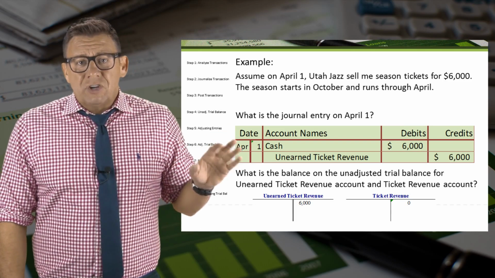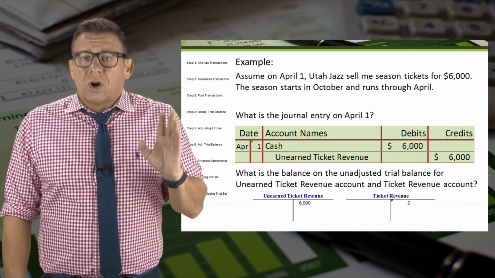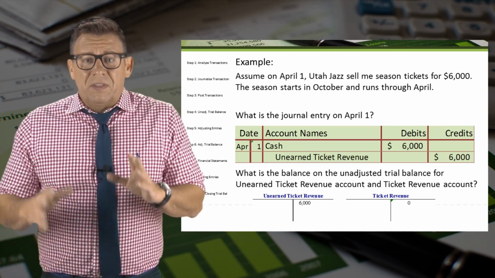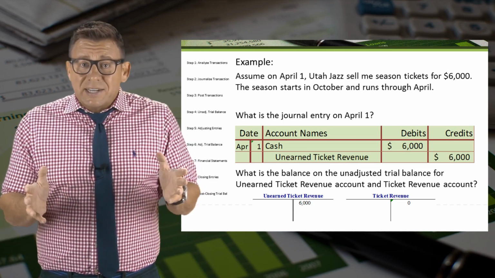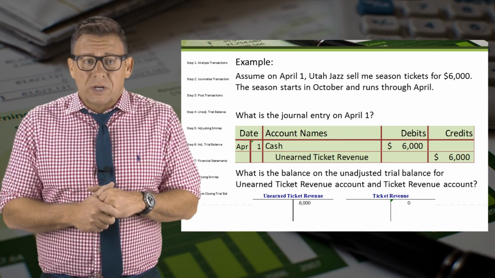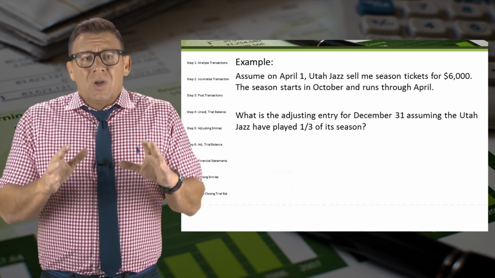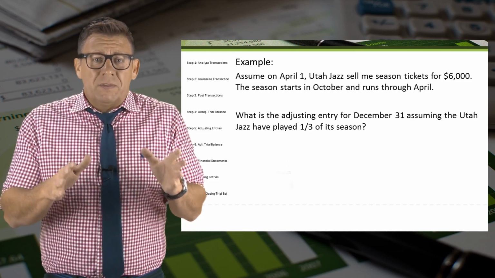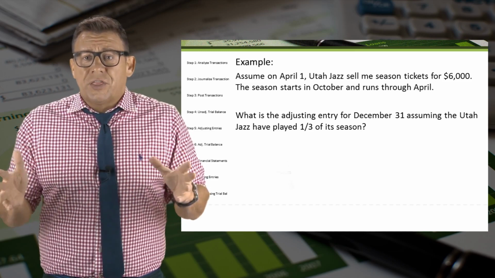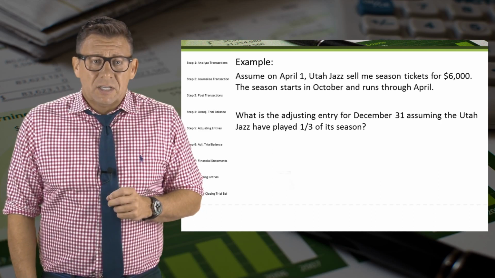So the unadjusted balance for unearned ticket revenue at the end of the year is still $6,000. As of yet, no ticket revenue has been recorded. What is the adjusting entry for December 31st then, assuming the Utah Jazz have played 1/3 of its season?